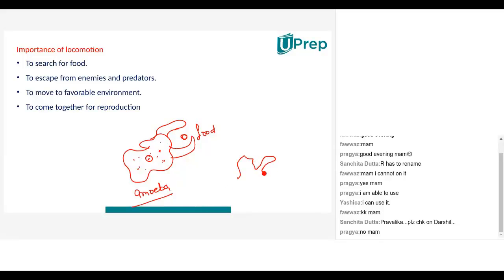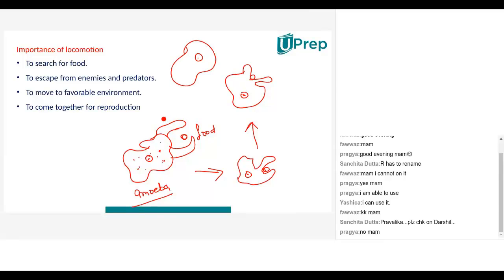Then at the next stage, what will happen? It will look like this. The food will come here. And the next stage is what? The next stage will be something like this. If this is the amoeba, the food will come here. And the next stage will be, the food will be inside.